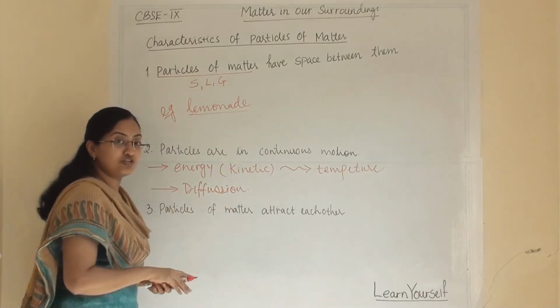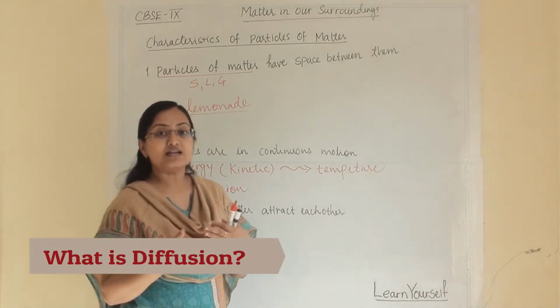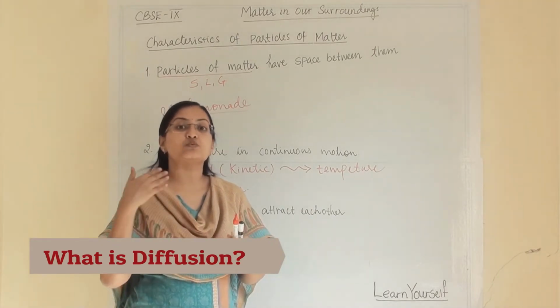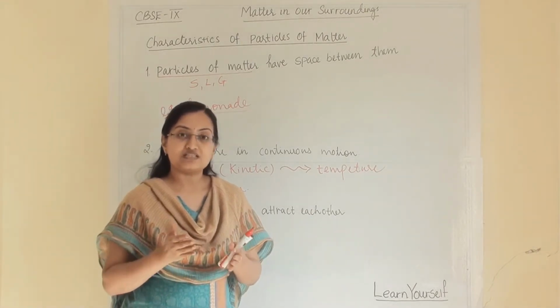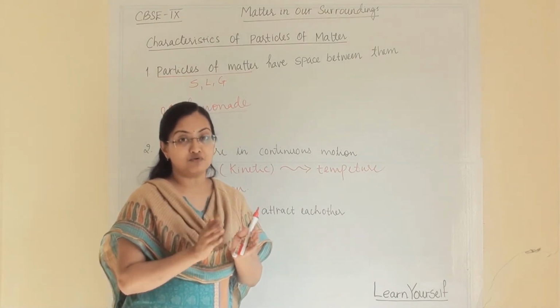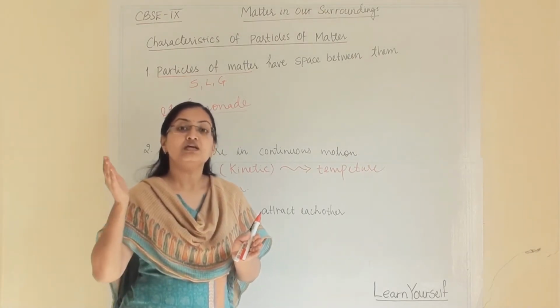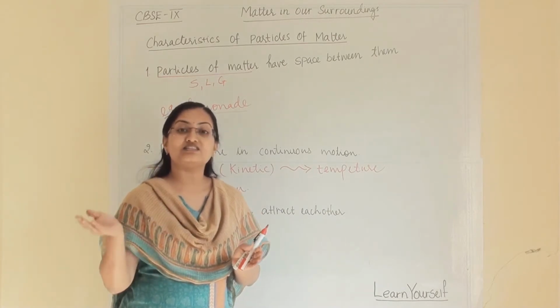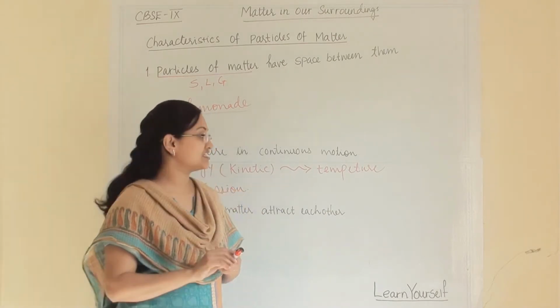What is diffusion? When one kind of particle mixes with another, that means the particle of one state mixes with the other state's particle, that is called diffusion. For example, water vapor.